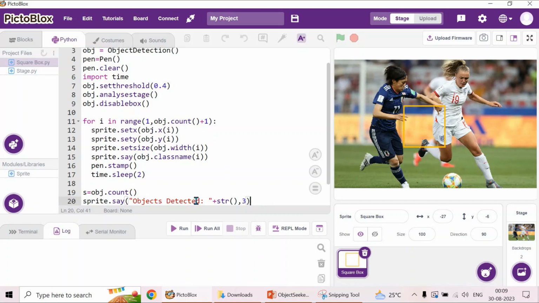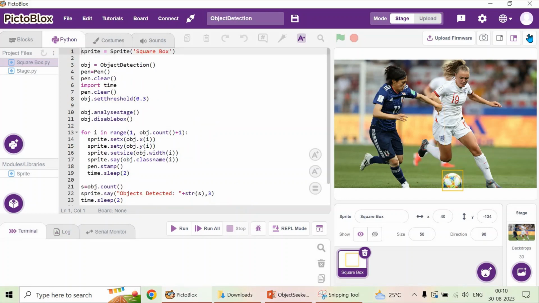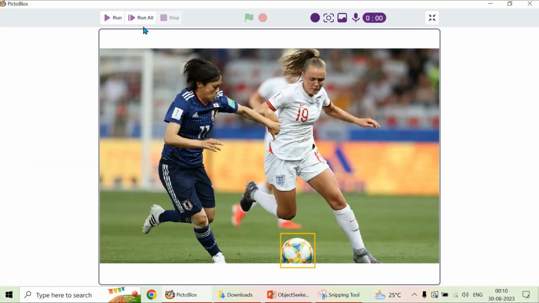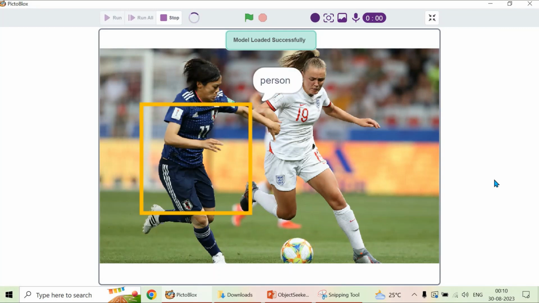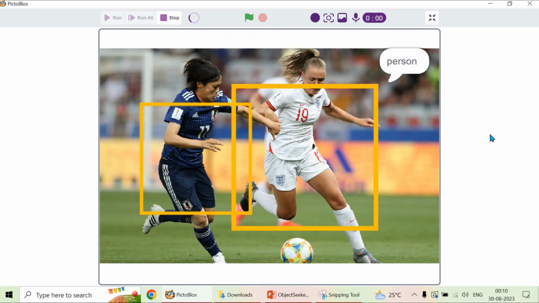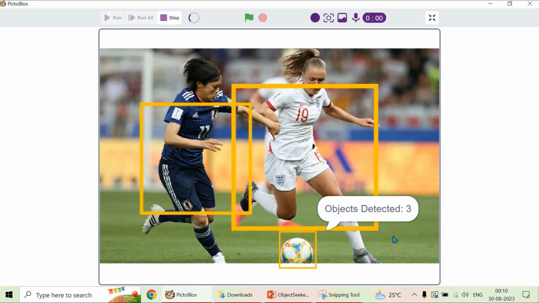Let's try to execute now. So I'm maximizing. I'm going to click run all. Let's see. It is getting loaded. We have to wait till the models are being loaded. Let's wait. Okay, it's taking a little time. Yes, model loaded successfully. Person, another person, and the sports ball. Right? And finally it is displaying objects detected 3.